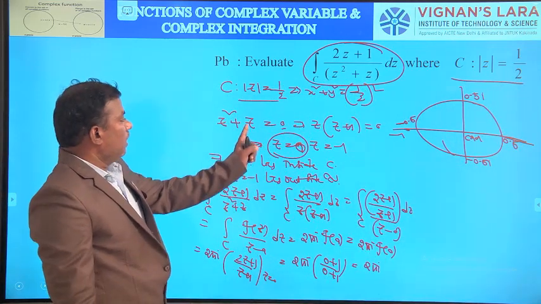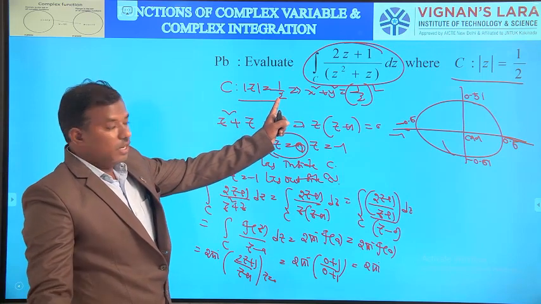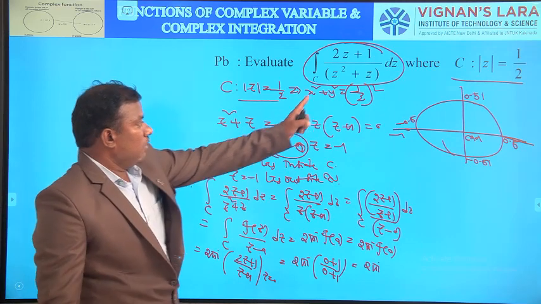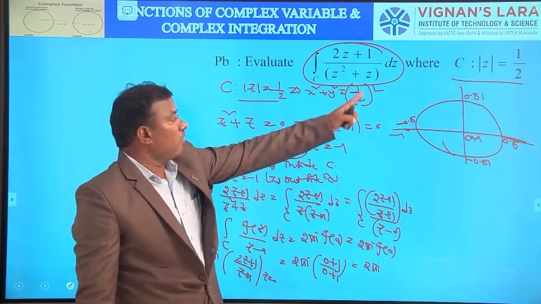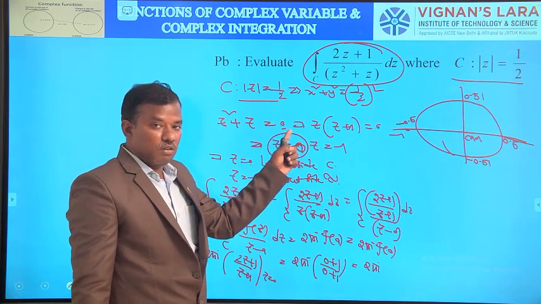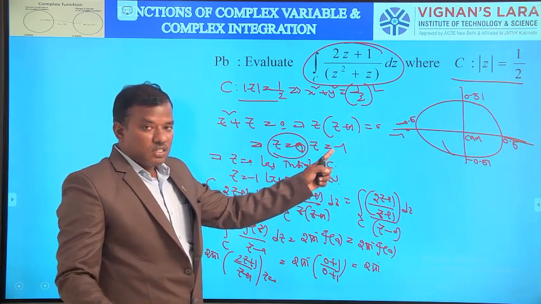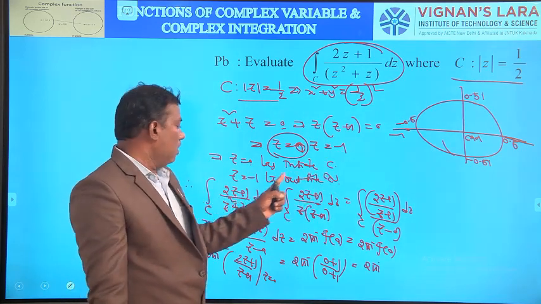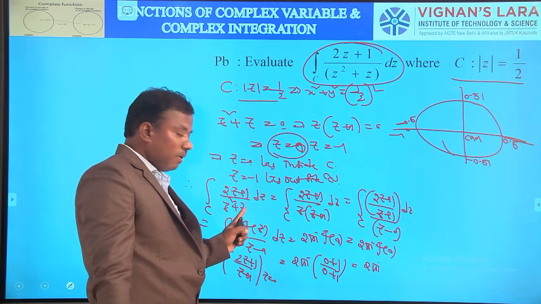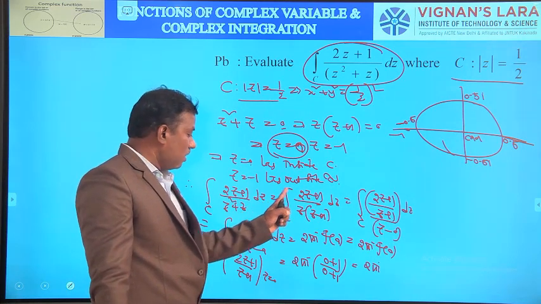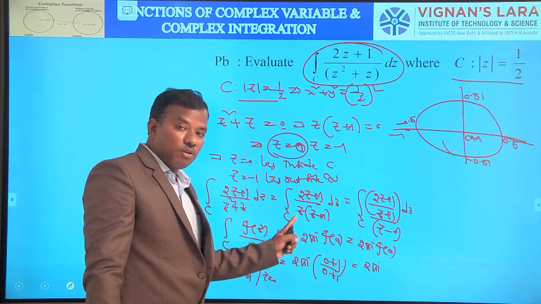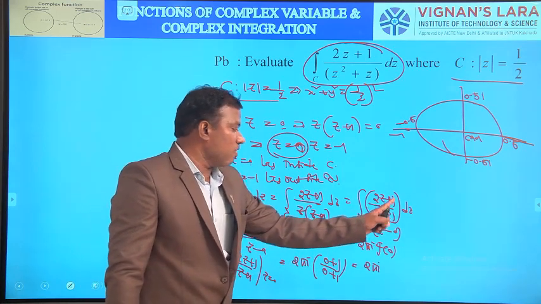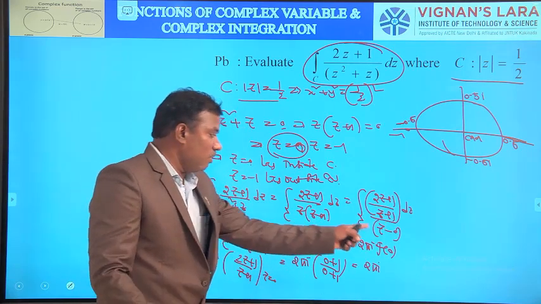Once again, here the curve |z| = 1/2 is a circle with the center (0, 0) and radius 0.5 units. Singular points are obtained by equating the denominator to 0, z² + z = 0. So 0 and -1 are the singular points. Here 0 lies inside C and -1 lies outside C. So the integral of (2z + 1)/(z² + z) dz can be written as the integral over C of (2z + 1)/(z(z + 1)). Again, it can be written as the integral over C of ((2z + 1)/(z + 1))/z, where z can be written as z - 0.